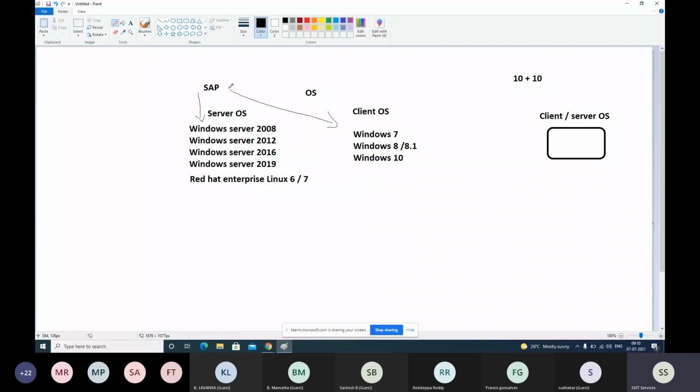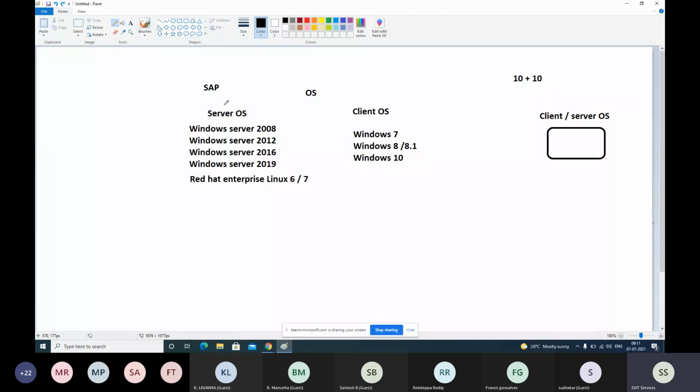There are thousands of applications like SAP available in the market. Depending on the company's business nature, they use different business applications. To run those business applications, these operating systems are developed separately. That's the main difference.